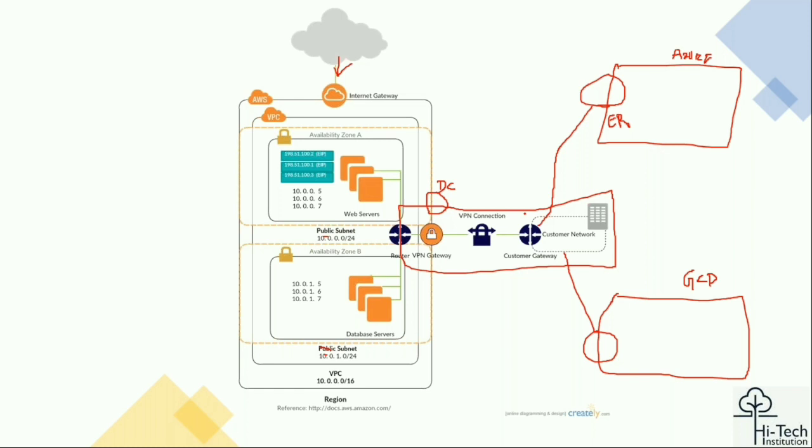This is possible. Otherwise, we can have direct VPN connectivity from here to here, and from here to here. It's up to you, whatever your network architect is planning. Just as you are a cloud architect, a network architect can plan such a network. This is one way of making it happen. Through ExpressRoute, all your requests come to your on-prem environment. So that is the way we can configure.